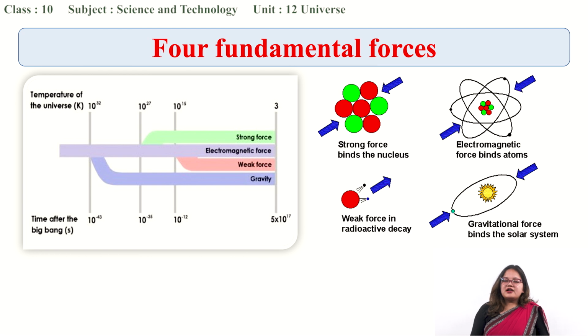So in our earlier class, we had studied gravitational force, right? Here you can see in this diagram four different forces. A few out of many functions have been shown here. The strong force is responsible for the binding of the nucleus. Electromagnetic force binds the atoms. And the weak force is responsible for radioactive decay, which we will study in detail afterwards. And gravitational force binds the solar system.